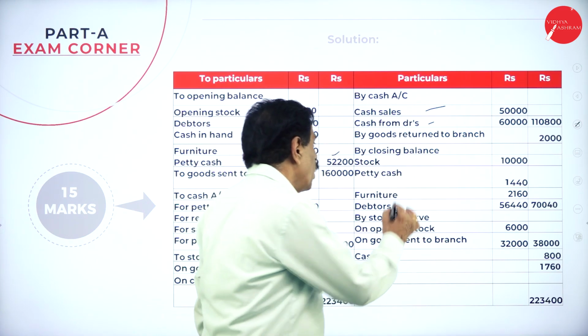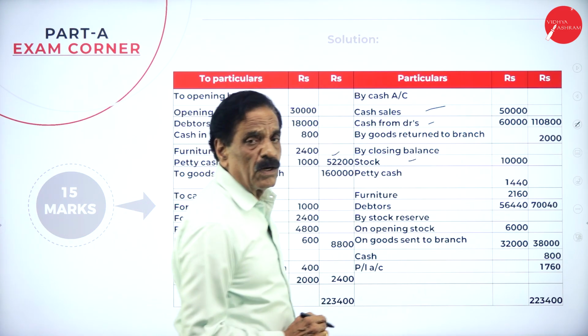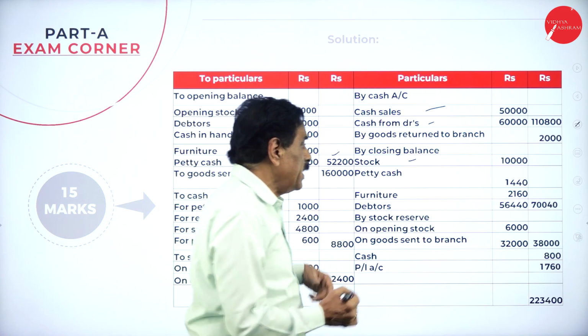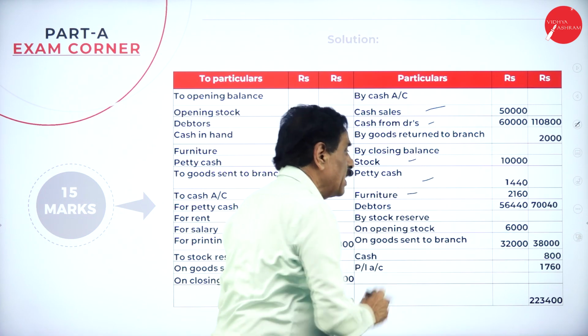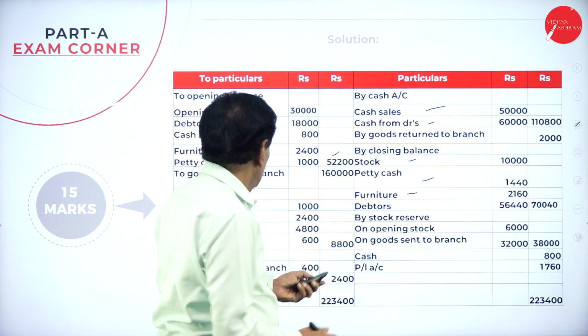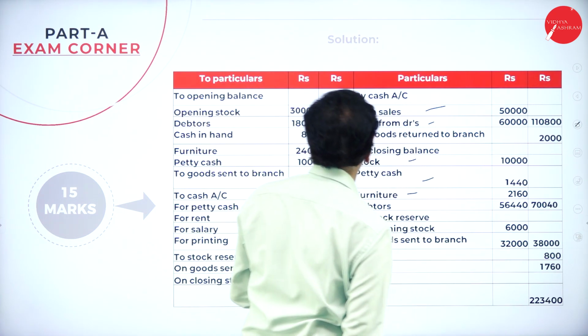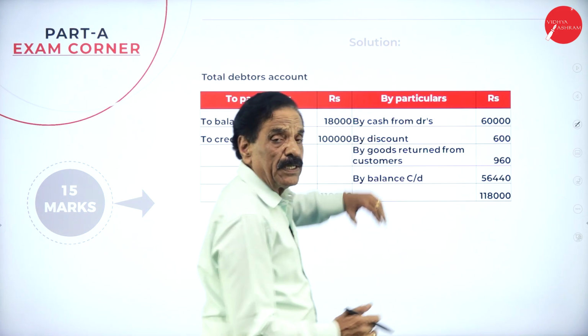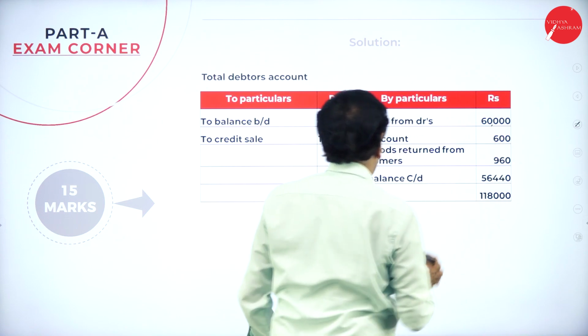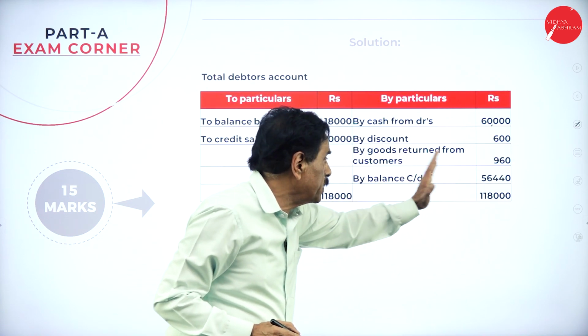Closing balance: stock they have given 10,000. Petty cash and furniture we have calculated. Regarding the debtor, see that the opening debtor is there. We started with 18,000. Cash receipt from debtor is 60,000. Discount allowed is 600.